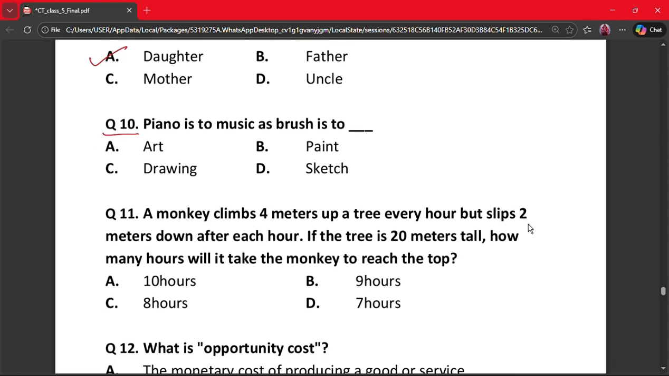Question number 10. Piano is to music as brush is to dash. A. Art, B. Paint, C. Drawing, D. Sketch. So piano produces music, brush produces art, that is painting, and paint is material, not result. So art is the correct answer.